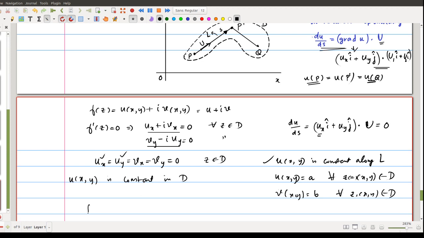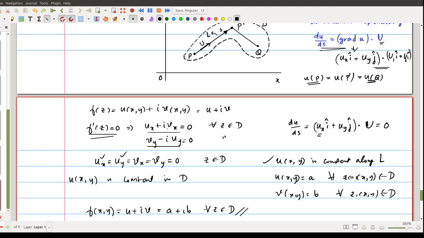This implies f, defined as u plus iv, is equal to a plus ib for all z belonging to D, which shows that f is constant throughout this D, since the derivative of f equals 0 throughout this D. So this proves the theorem.